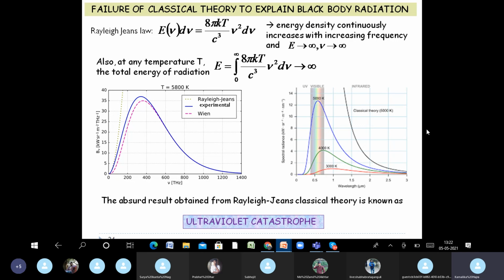As frequency increases, the energy density also increases; as it decreases, it also decreases. So that is the main reason that the theoretical analysis failed to actually give us the characteristic of electromagnetic radiation coming from a thermally activated body.